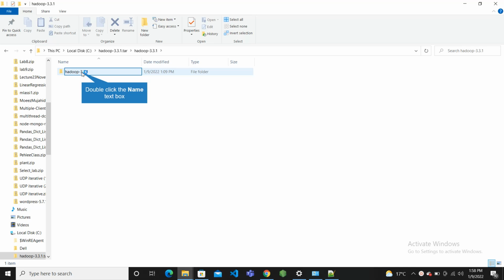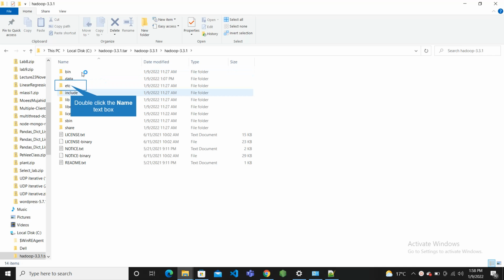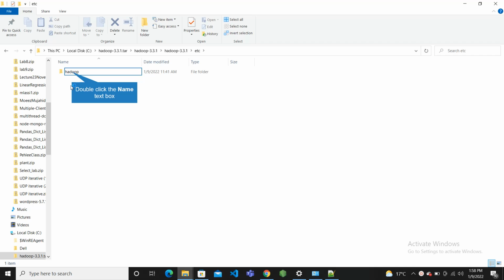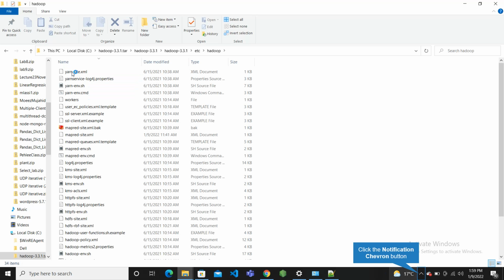Inside this file there is also one folder, Hadoop, and we open it. Here is a folder called etc. Inside this etc there is another folder, Hadoop. Inside Hadoop we have to edit 5 files.